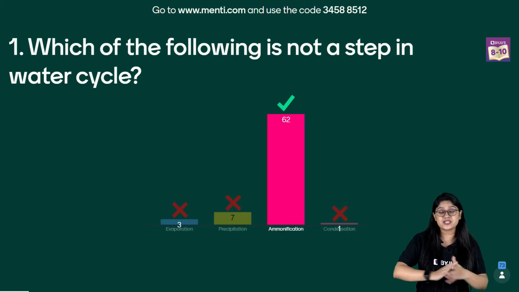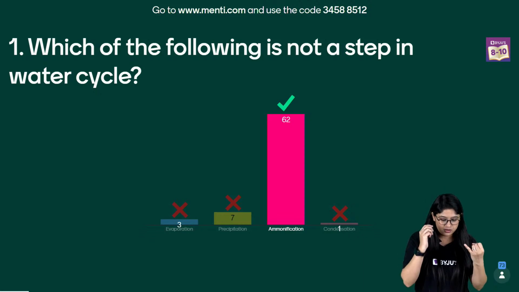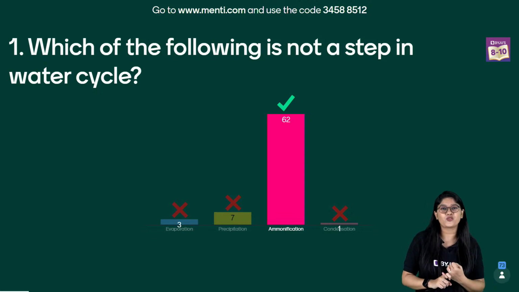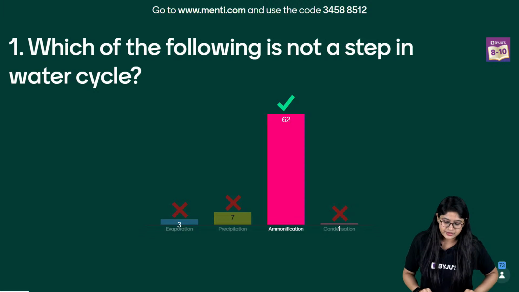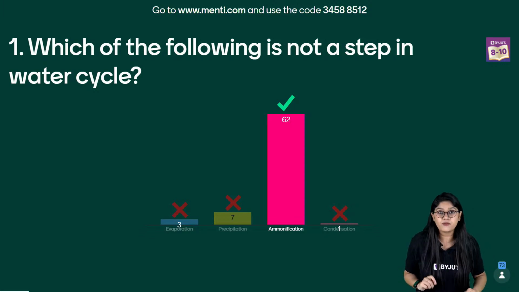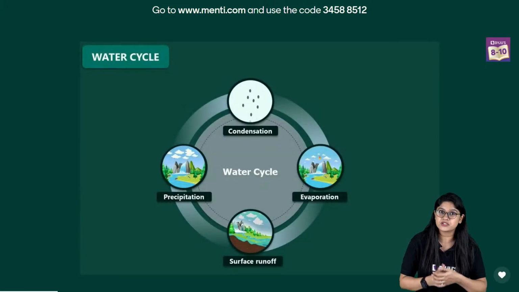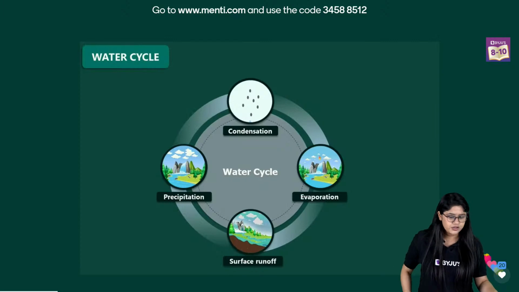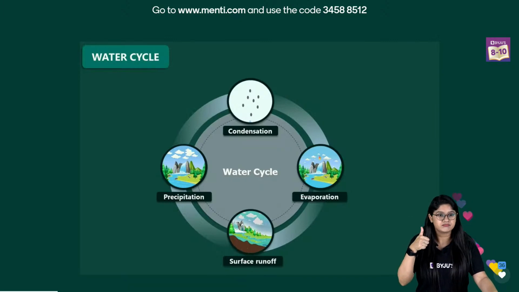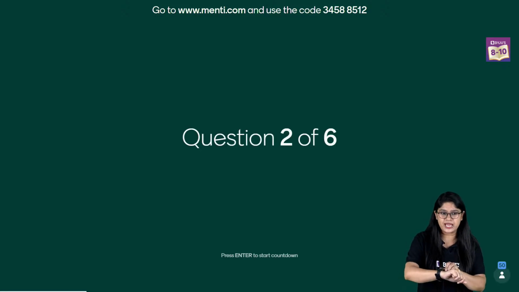Ammonification is a step of the nitrogen cycle and it's not a step of the water cycle. Evaporation is the first step of the water cycle. Then the second step is condensation, then precipitation and surface runoff. So the correct answer over here is ammonification, and 62 of you have voted for the correct answer. Congratulations. And over here we have the solution slide, which talks about the water cycle that we've just studied. Awesome. Moving to the next question, everyone. Question number 2 we have over here with us.